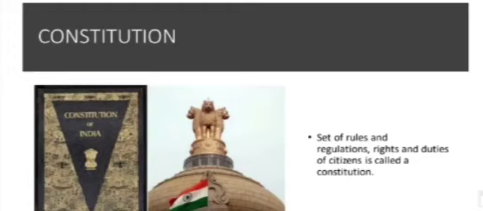In contrast, a country today follows a set of laws and principles that clearly states the rights and duties of its citizens as well as the powers of the government.